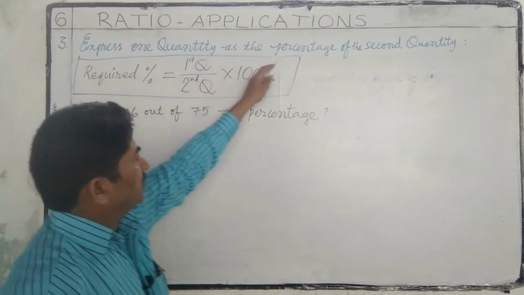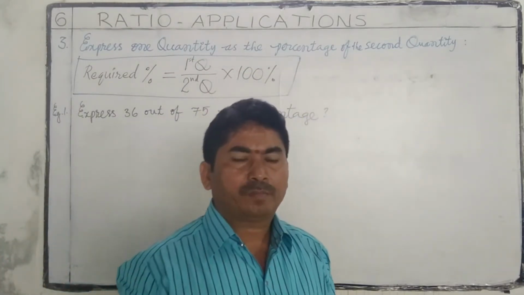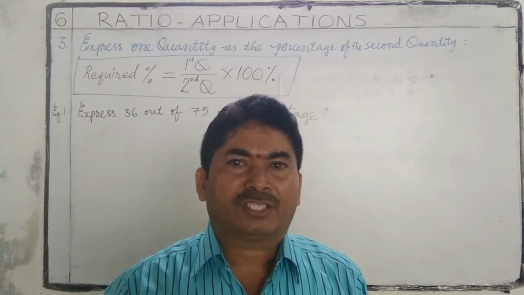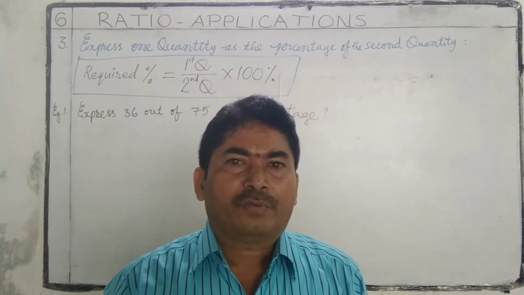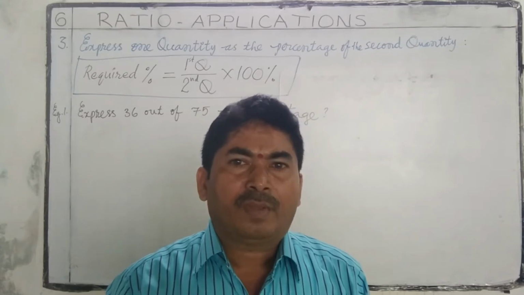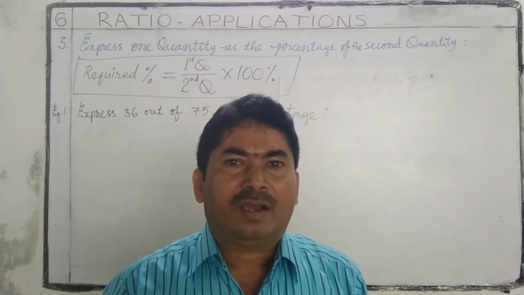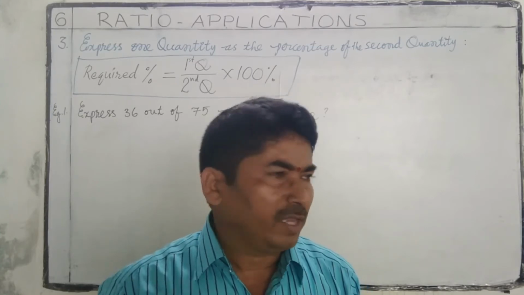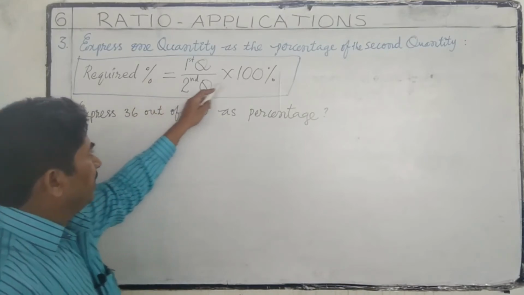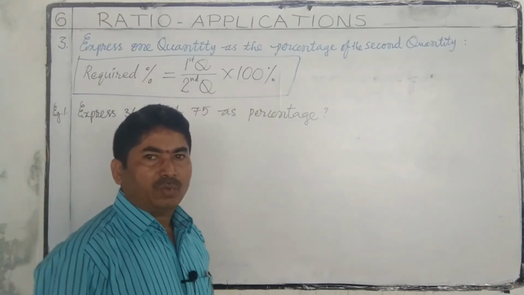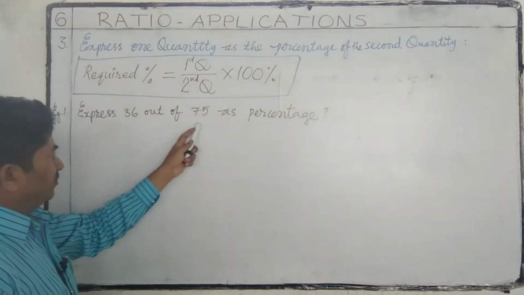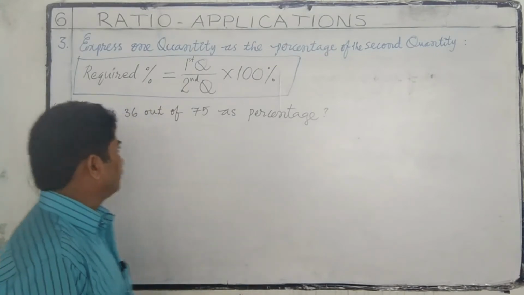Express one quantity as the percentage of the second quantity. To express one quantity as the percentage of the second quantity, first we have to divide the first quantity by the second quantity and multiply the quotient with 100%. Here we have the procedure. Required percentage is equal to first quantity by second quantity into 100%. To understand this, here we have an example. Express 36 out of 75 as a percentage.